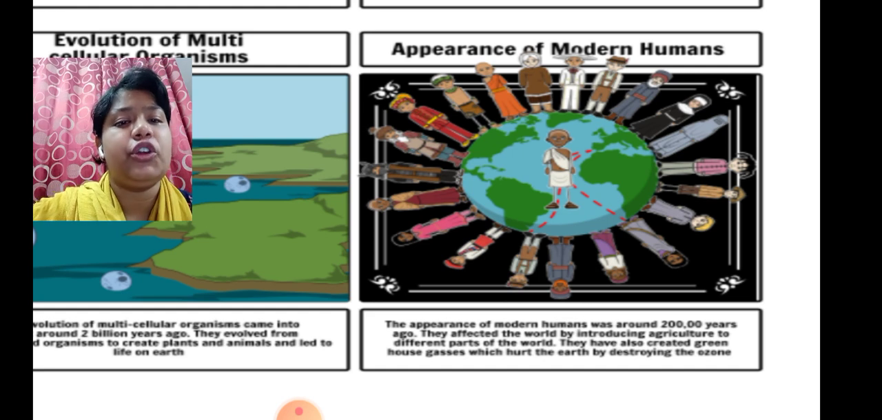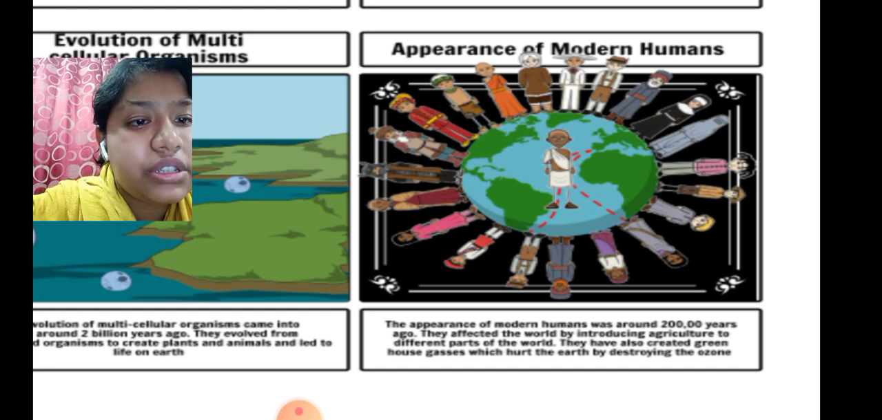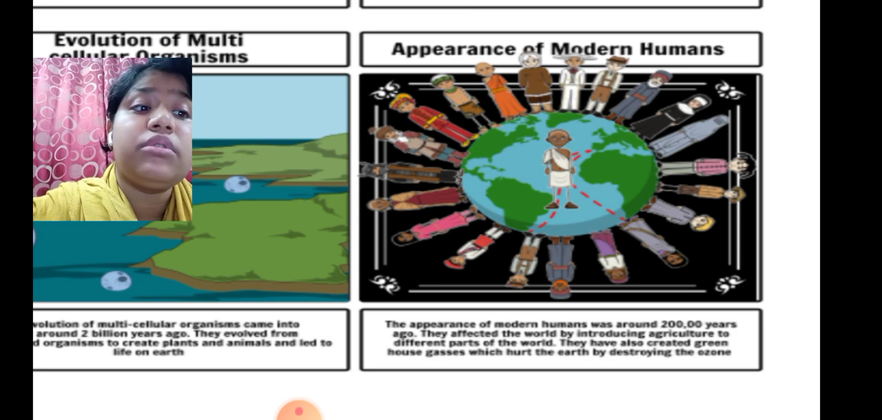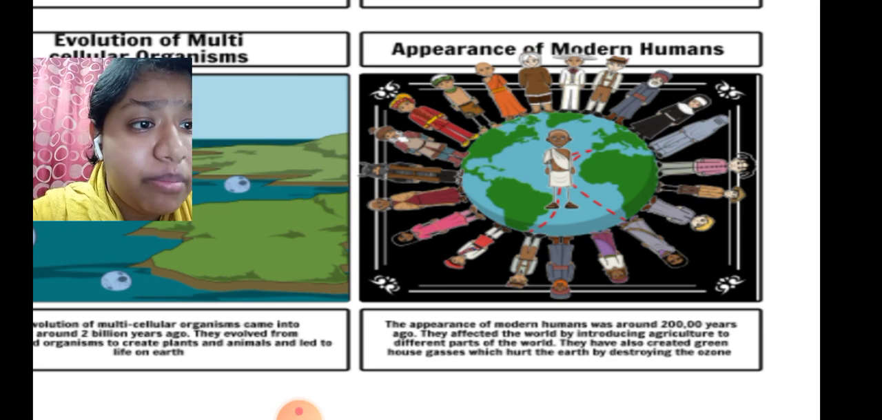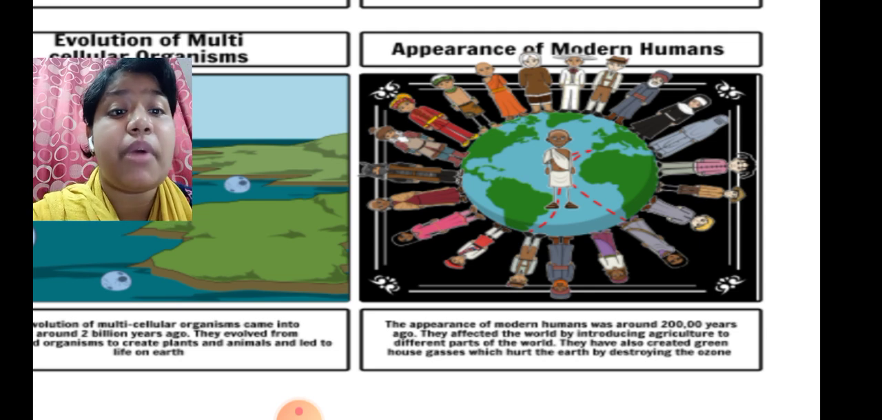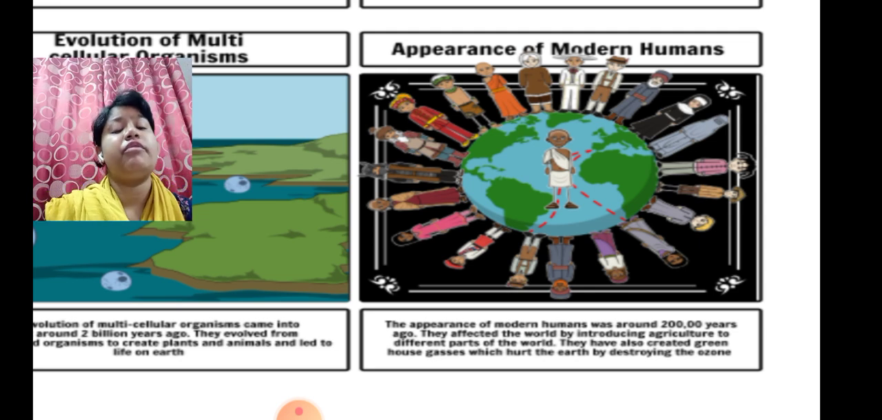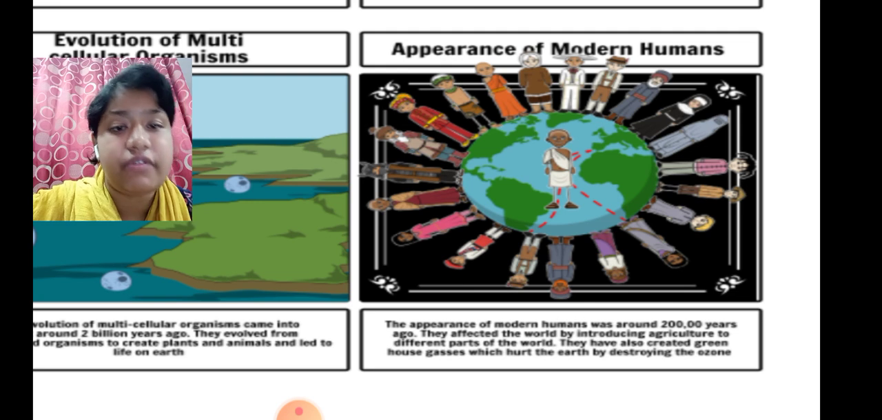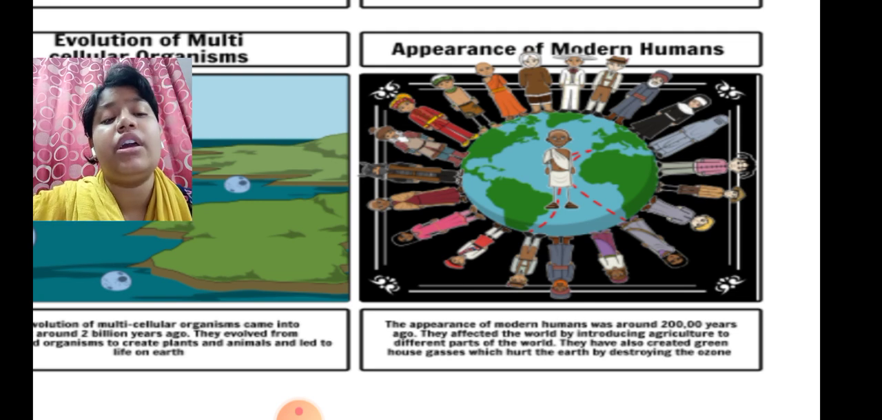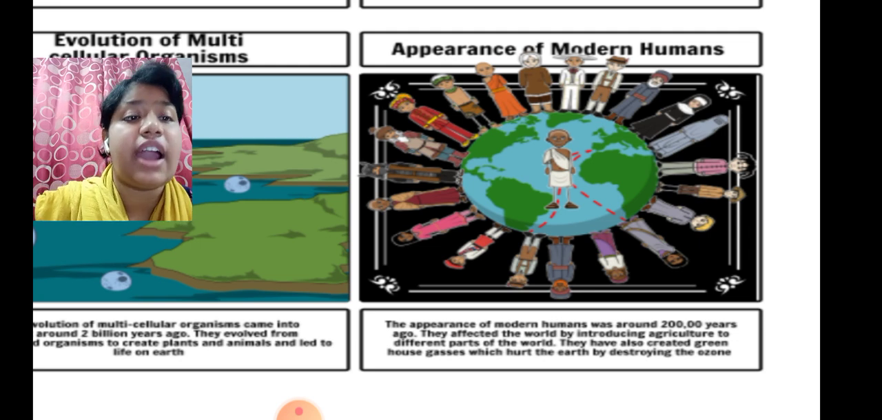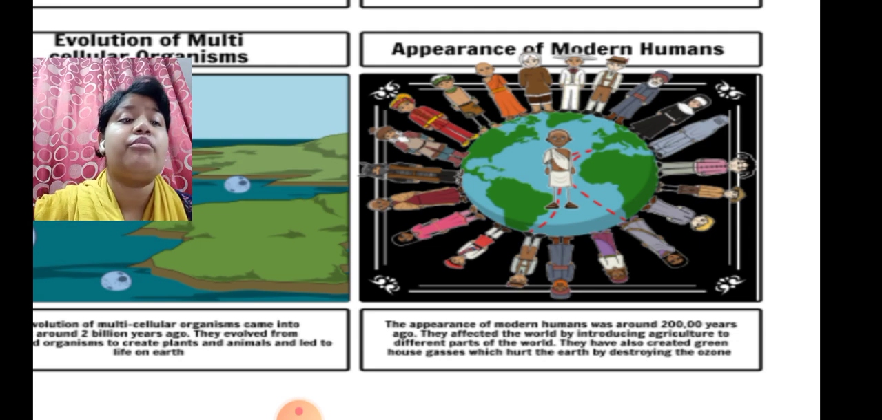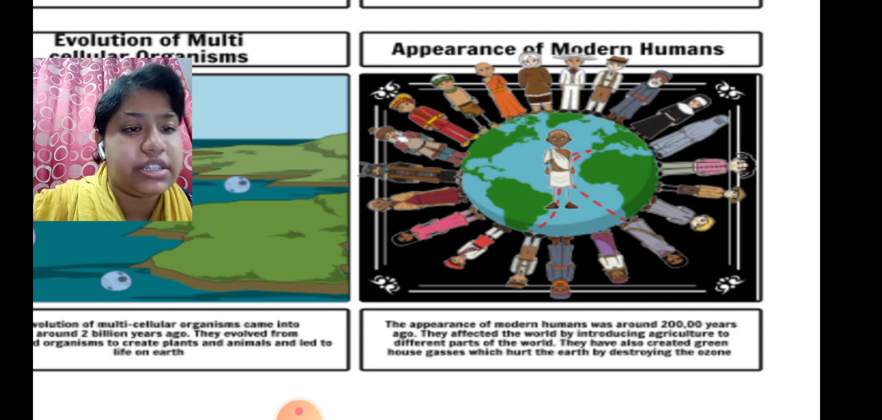Appearance of modern humans. This was around 200,000 years ago. They affected the world by introducing agriculture to different parts of the world. So in the starting we did not have any technology, we did not know what had to be done for development. The only simple thing we used to do was agriculture. So the appearance of modern humans started with agriculture only.